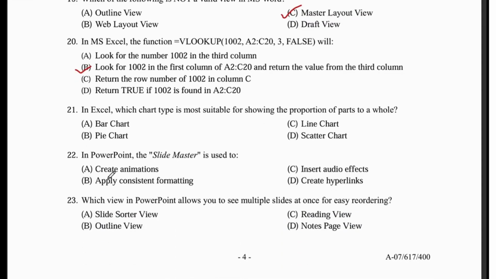In Excel, which chart type is most suitable for showing the proportion of parts to a whole? Pie chart. In PowerPoint, the Slide Master is used to apply consistent formatting. Which view in PowerPoint allows you to see multiple slides at once for easy reordering? Slide Sorter view.